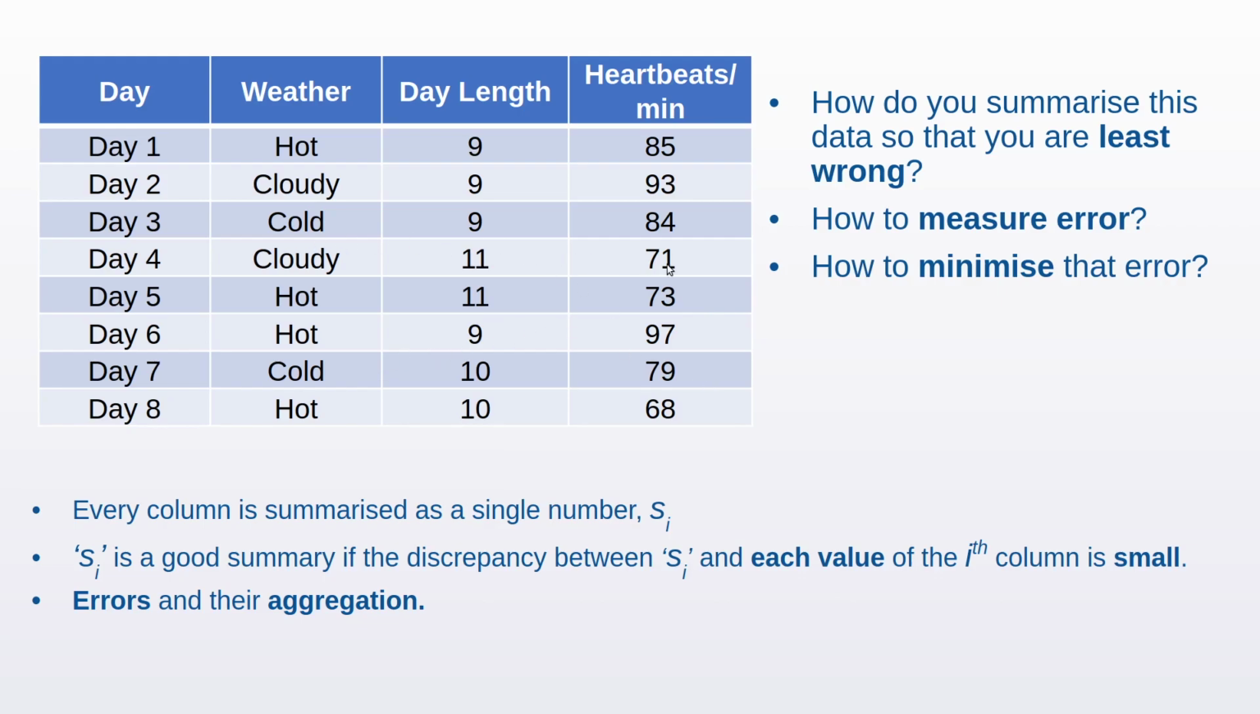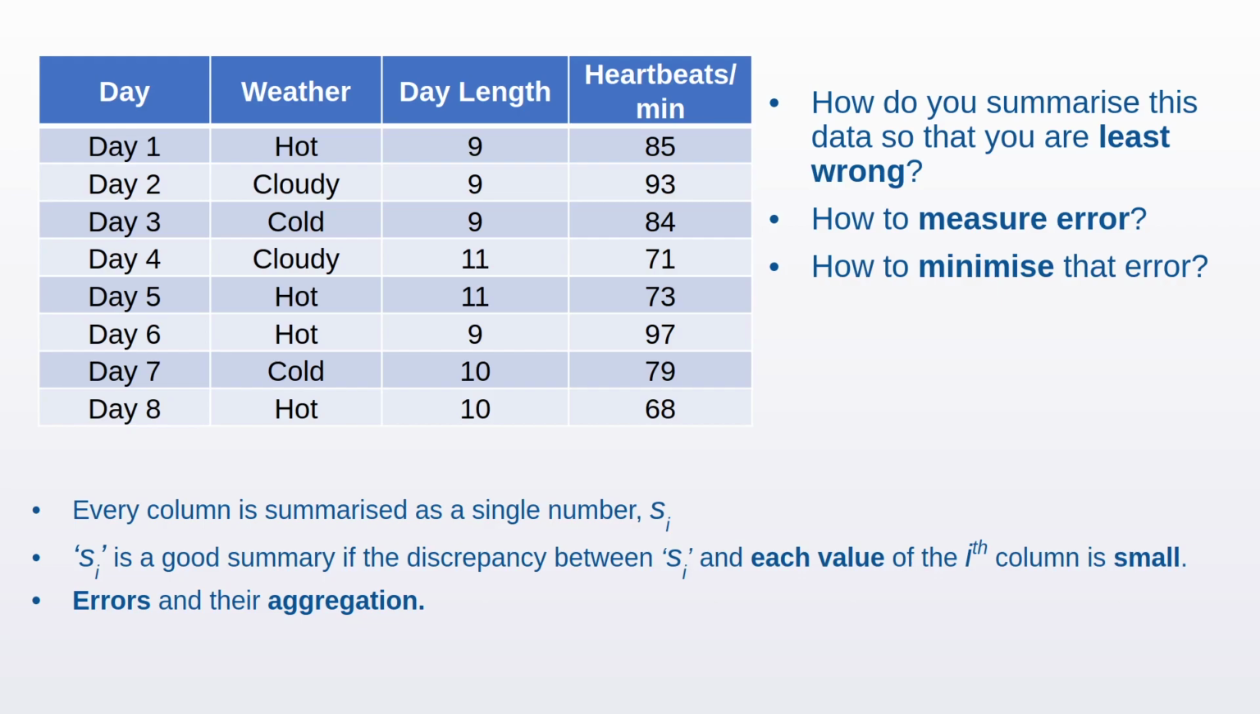Now for any column i, we say that S sub i is a good summary if the discrepancy between S sub i and each value of the ith column is small. Note that we are trying to summarize the whole column with a single number. Therefore, each value in the column is going to produce its own discrepancy with the summary number. That means that every row is going to create some error with S sub i, right?